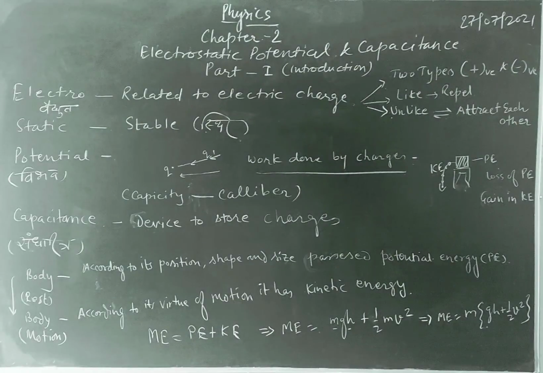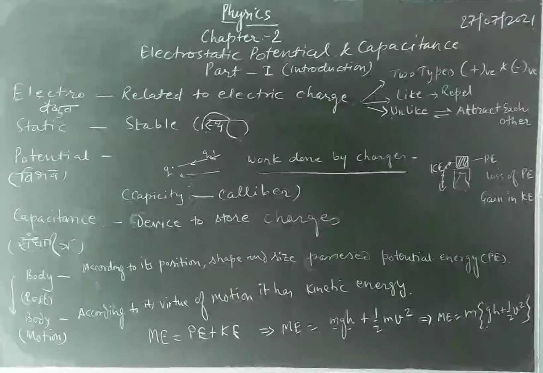And another thing, if the body is in motion, then by virtue of the motion, the body possesses kinetic energy. In this way, if the body is charged, it has both kinds of energy. So this energy is also conservative. The total mechanical energy is equal to potential energy plus kinetic energy.